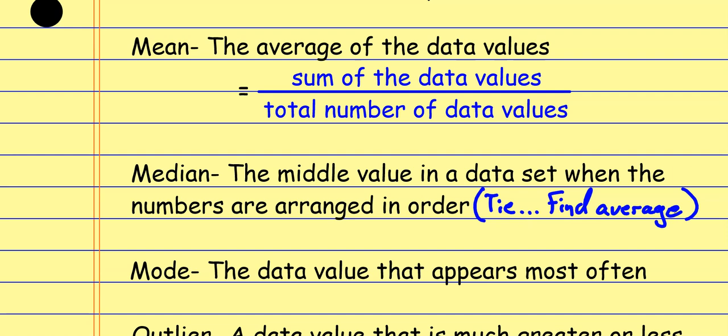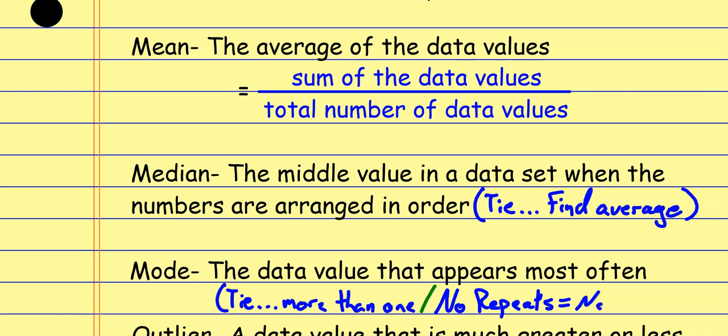The mode is an interesting one also because we have to remember that there can be more than one mode. So if there's a tie, we have more than one mode. But in order to be eligible for the mode, it has to repeat more than once. So if there's only one of every value, then there is no mode. That's like an extra little piece attached to that. So if there's no repeats, then there's no mode.